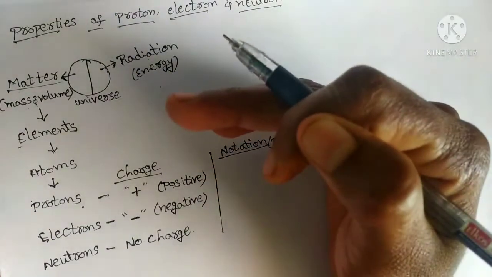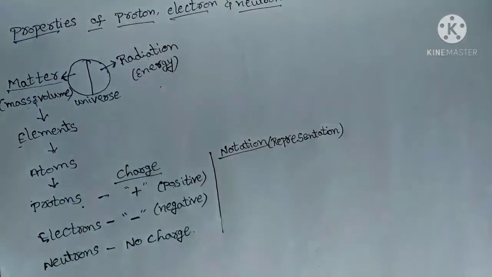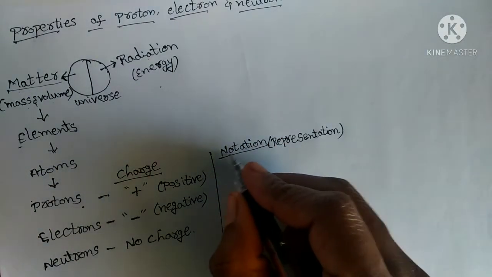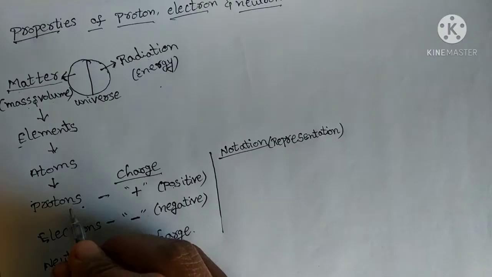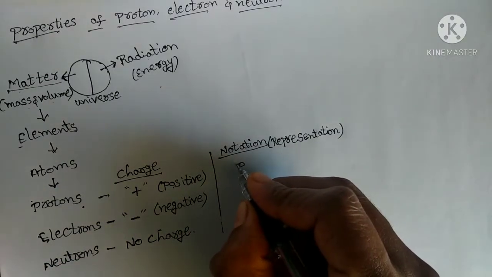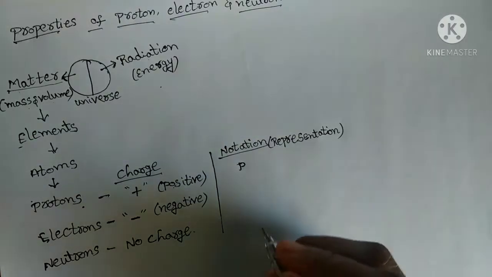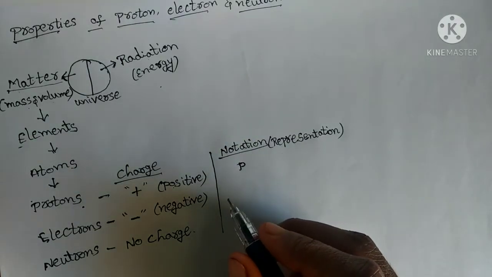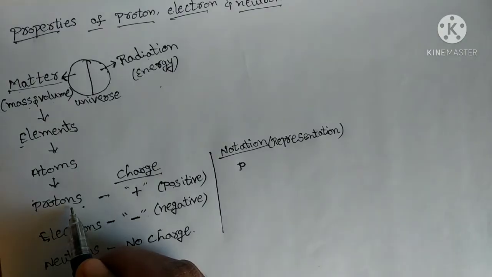So to reduce that wastage of time as well as energy, we are using short terms. Those are nothing but notations or representations. For proton, it is small p. Small p is the representation for proton.